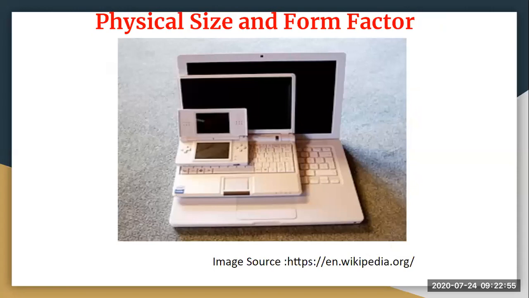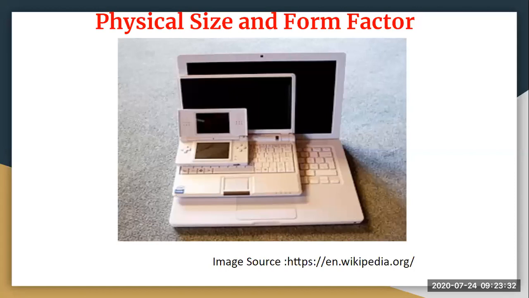Next is your physical size and form factor. Whenever we talk about physical size and form factor, it refers to the size of your device, its configuration, or the physical arrangement of it. Your physical form factor plays a very important role, because it is a deciding characteristic of which form factor you have to opt for. Mostly we go with the standard size, which is easy to carry, portable, and flexible. Because if we go for a big form factor, it becomes very bulky, and at times we cannot carry it well. So you should always go for the standard size.